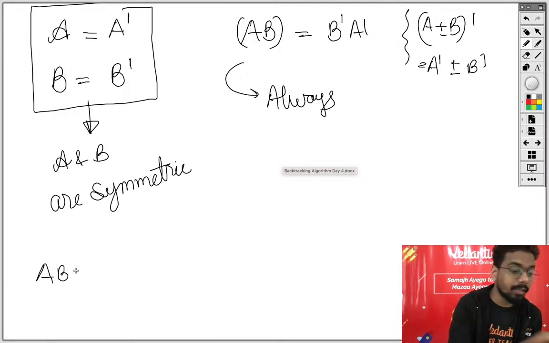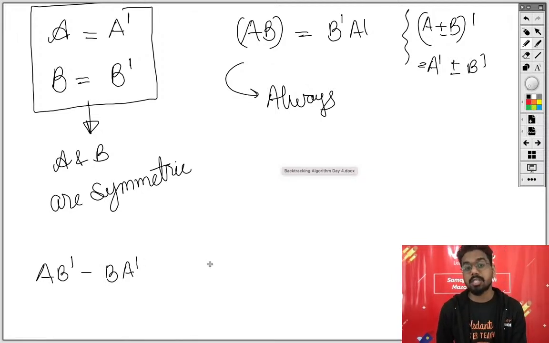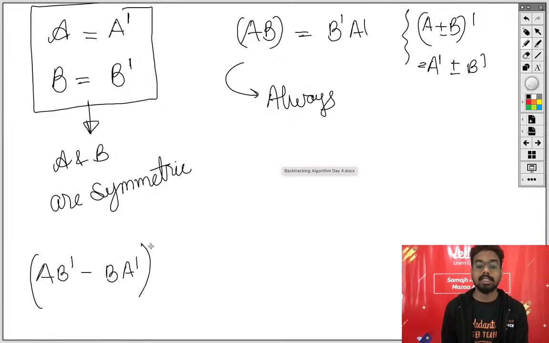So it is given that AB transpose minus BA transpose. Now if you want to check whether it's symmetric or not symmetric, you have to take transpose. Write down this point. Whenever you want to check whether something is symmetric or not symmetric, take transpose of it. Let's call this whole thing as P, okay? And now we are calculating P transpose.